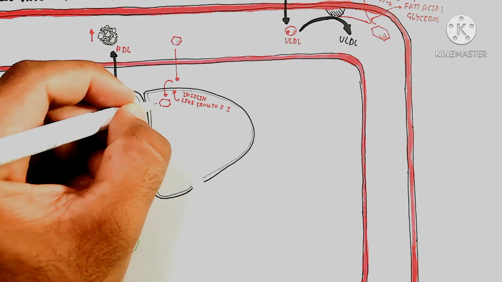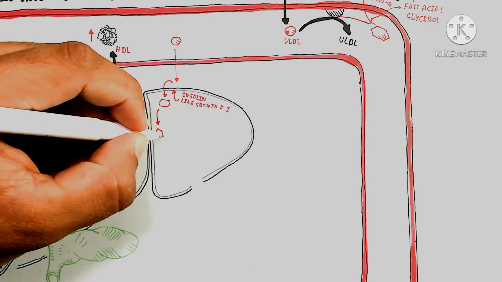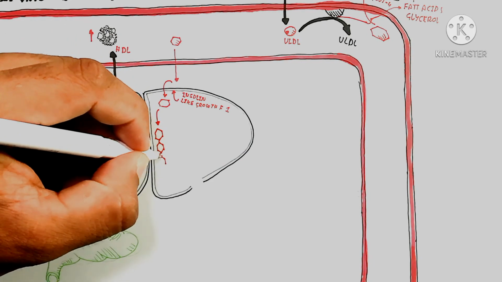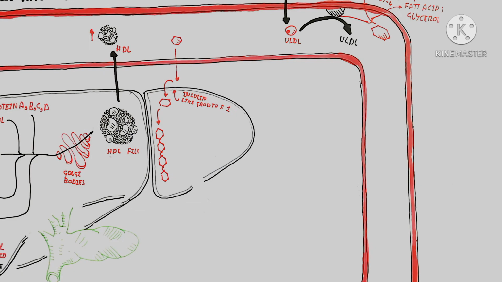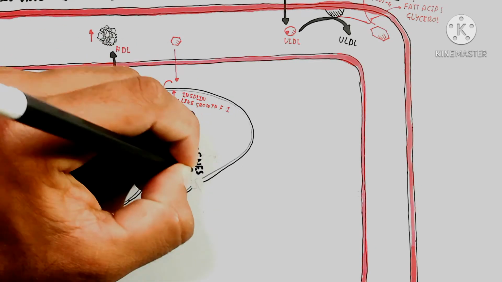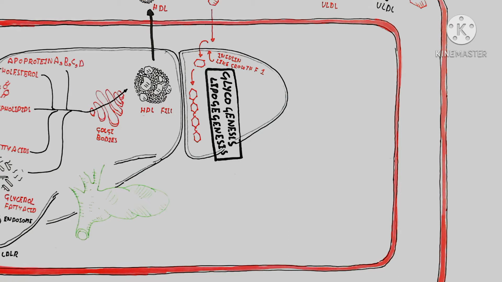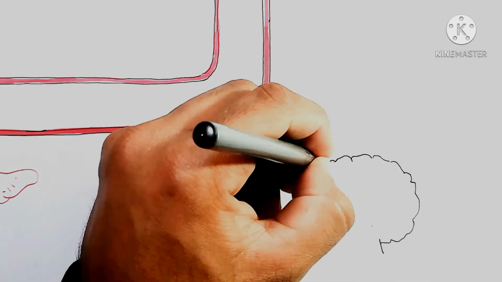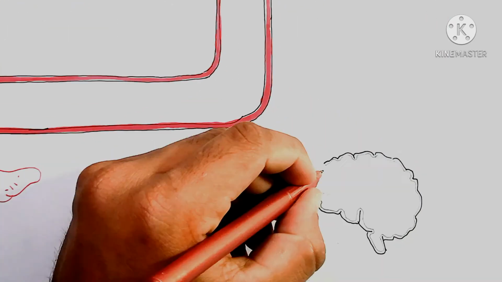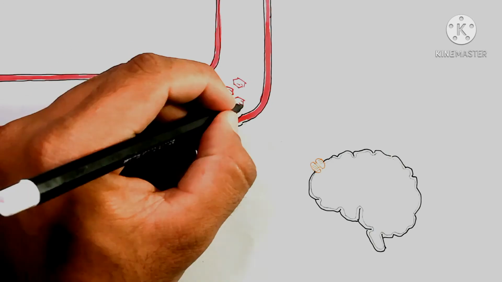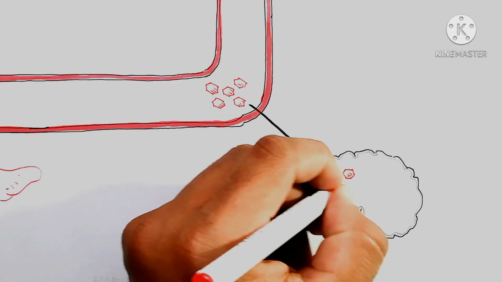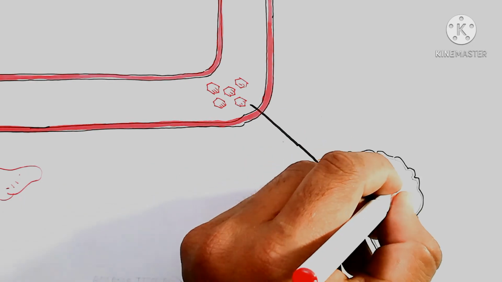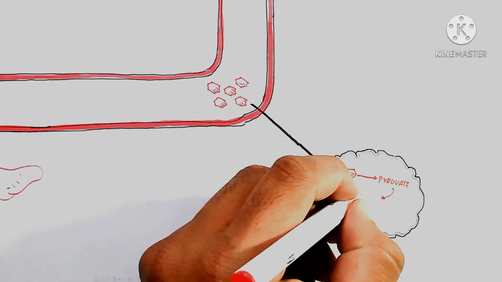Still, here is the glucose which moves inside the liver, and there is also insulin-like growth factor, which is bound by the growth hormone, and that produces glycogenesis or lipogenesis, or goes into the Krebs cycle. So glycogen will be formed in the liver.